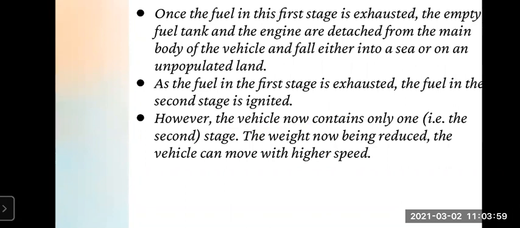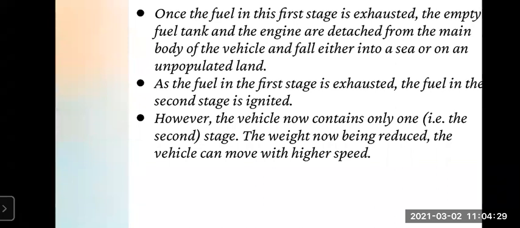So the weight is now reduced, and therefore the launch vehicle can move with higher speed. In the same way, if it is of 3 stages or 4 stages, the same process goes on. As it goes up to a certain height, again the fuel in the second stage will be exhausted, then the second stage will be detached from the main body and will fall either into the sea or onto unpopulated land.